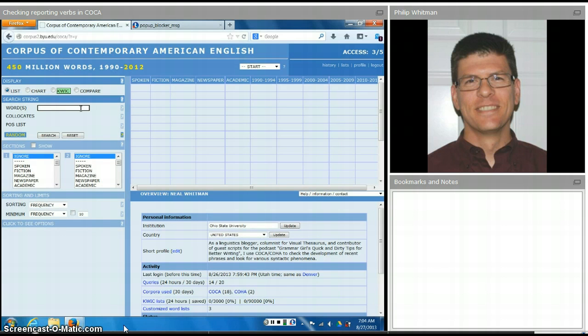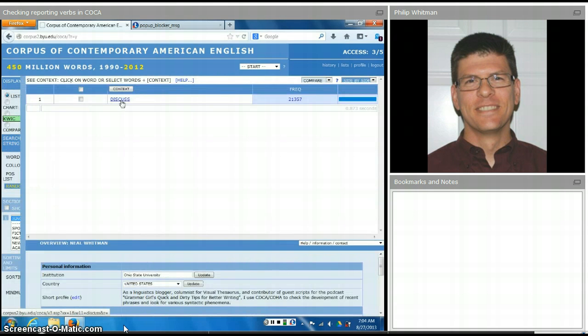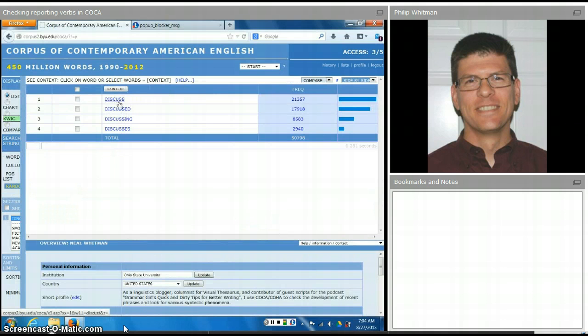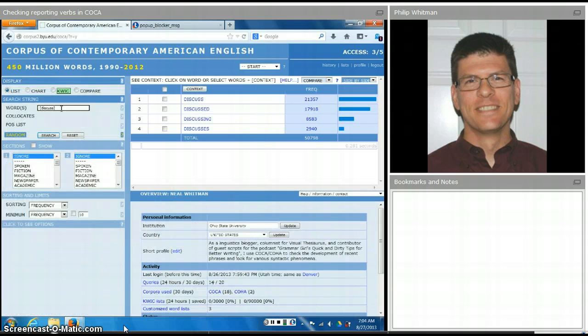Let's try discuss. And here are our results. Now you'll recall that in order to get all the verb forms, you'll need to put this in brackets. And now we have all the forms of discuss. Good. Now, can it be used as an informative verb? Can it take a that clause?